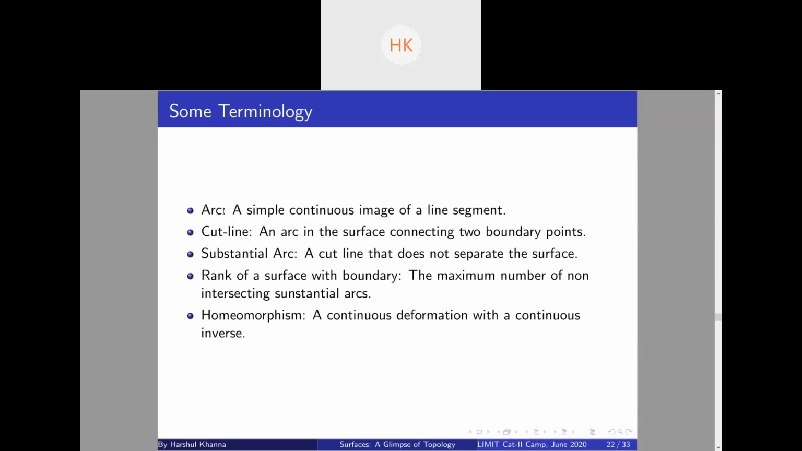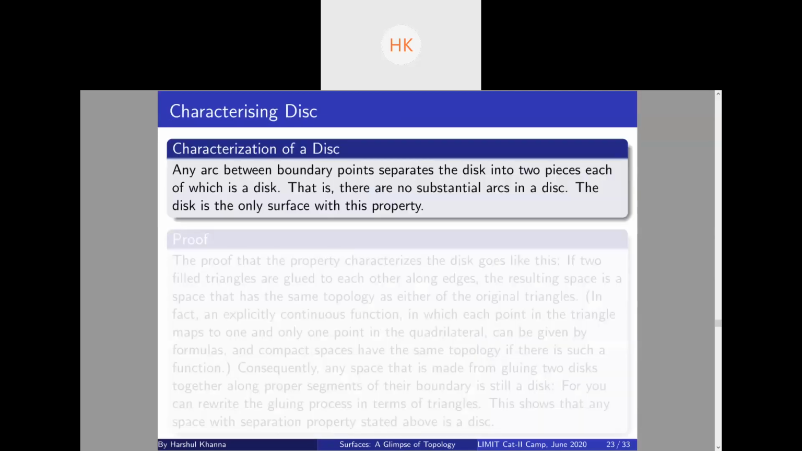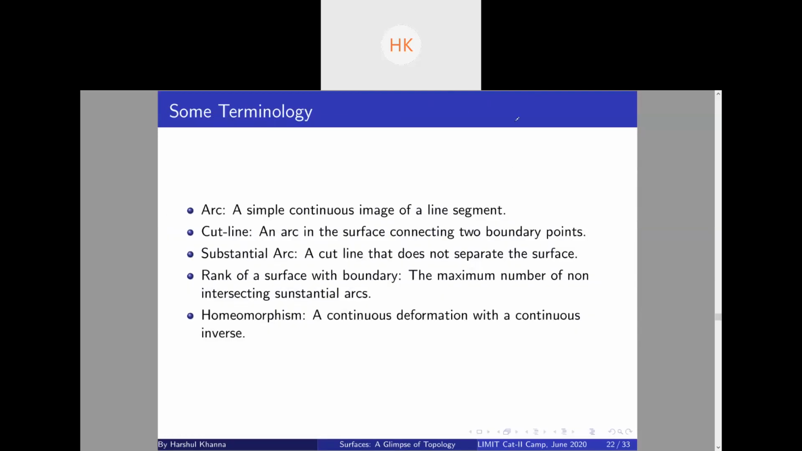Where was I? A homeomorphism, as I defined, is a continuous deformation which has a continuous inverse, right? So now what we will do is characterize a disk. So let's first see what we can do with a disk. Suppose I have this filled circle, which is a disk. We see there is no substantial arc on this surface, right? And whenever we disconnect the surface using a cut line, we will get two disks again.